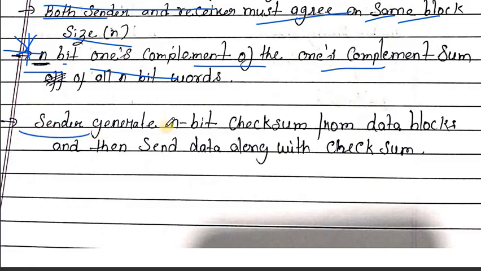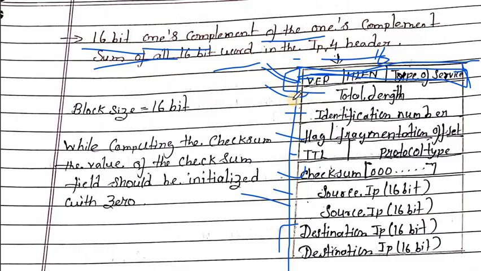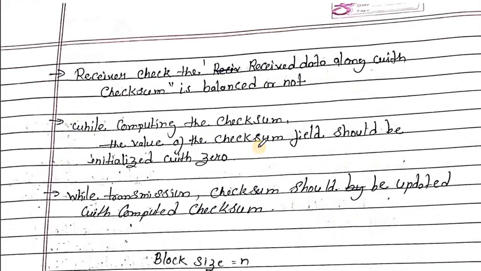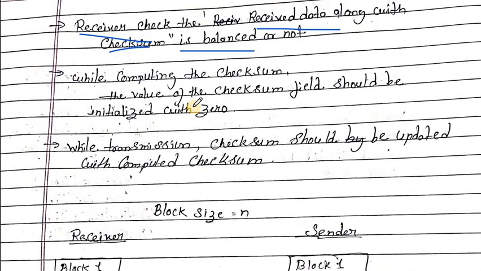So here the sender generates an n-bit checksum from the data blocks and then sends the data along with the checksum. Meaning the sender generates the checksum of these 16-bit blocks, and after generating it, puts the checksum into the header checksum field and sends it to the destination. Now the receiver checks whether the received data along with the checksum is balanced or not.